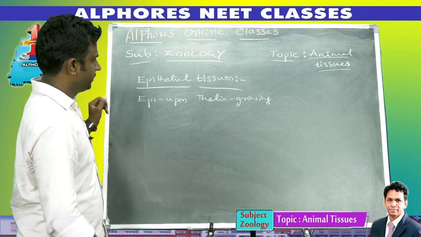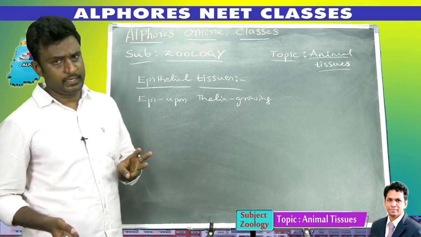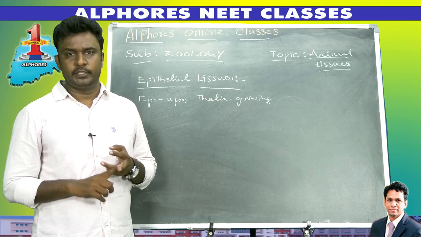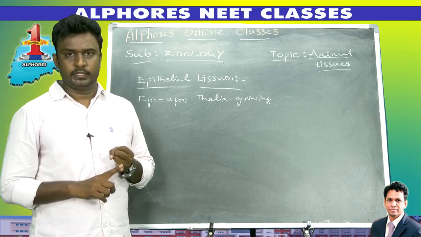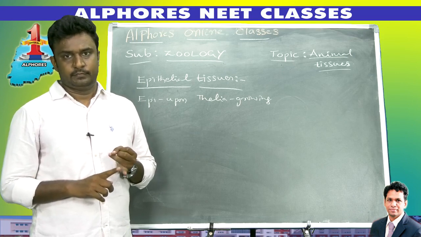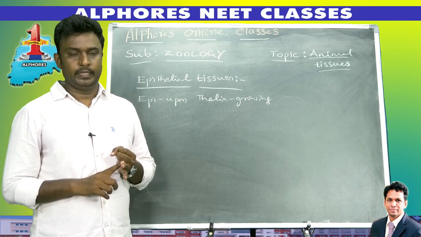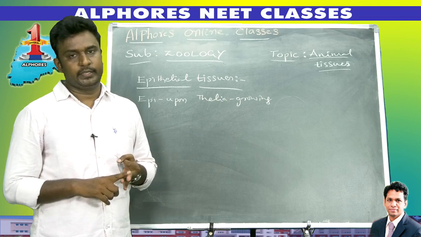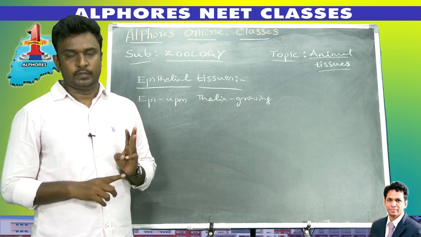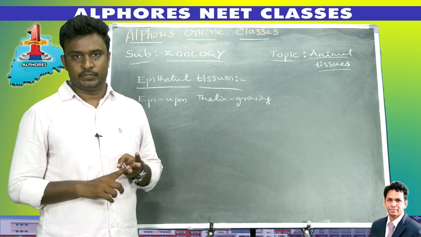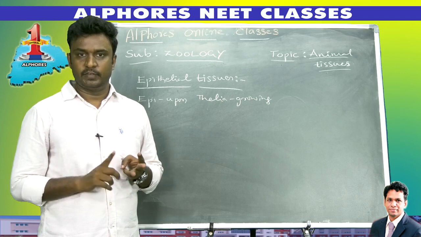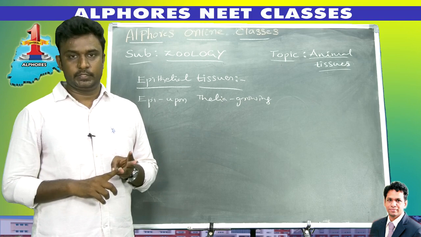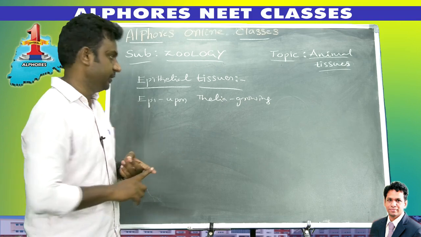Epithelial tissues arise from three layers: ectoderm, for example skin; endoderm, for example lining of alimentary canal; and mesoderm, lining of body cavities. They do not develop from only one layer.